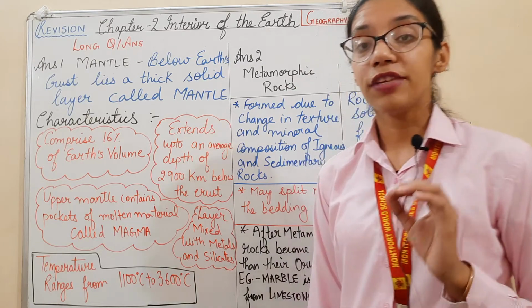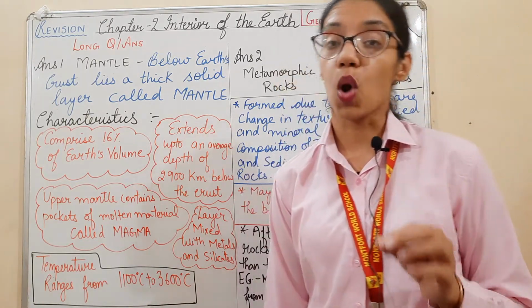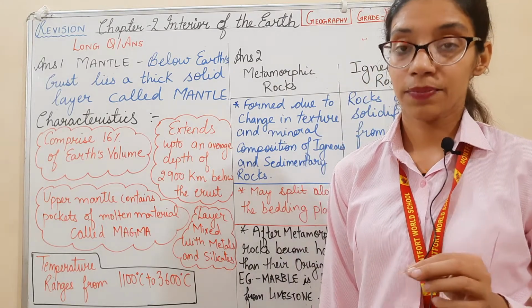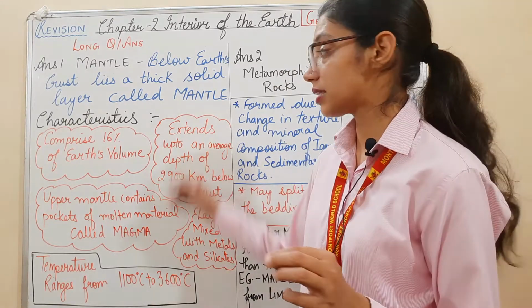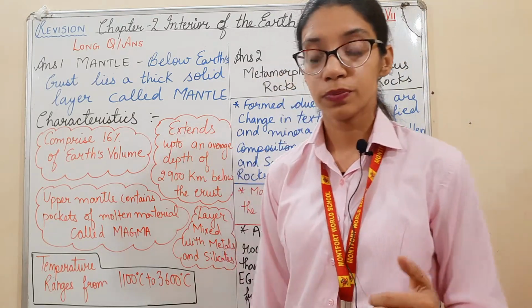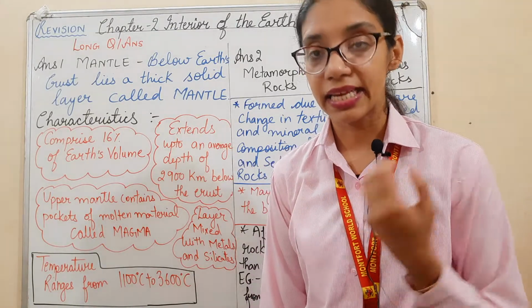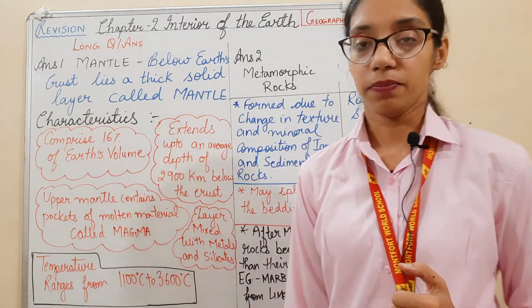Kindly learn these features because the same features are in the last long question answer. It comprises 16% of the Earth's volume. The upper mantle comprises a molten material known as magma.